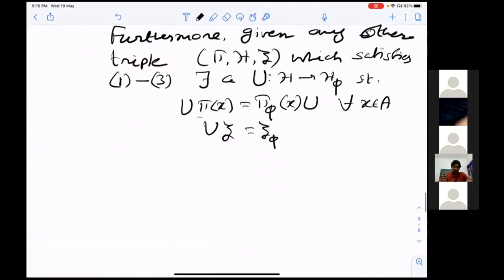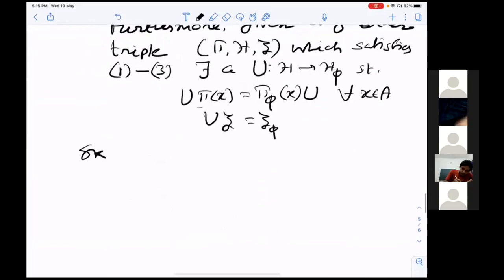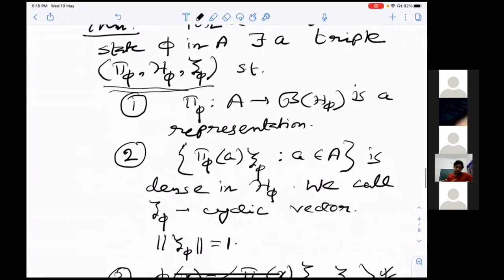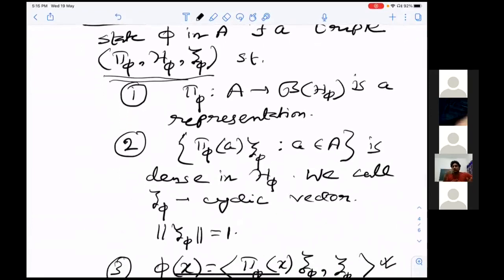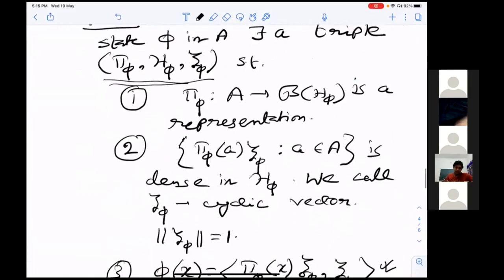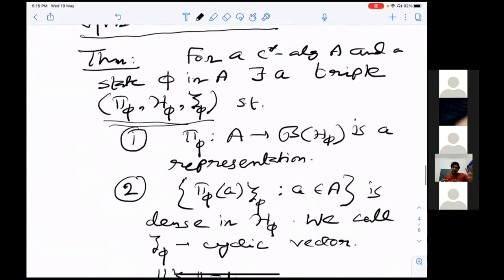Now I will just sketch the proof. This is the most important theorem in today's talk. Also this GNS construction will be required in II_1 subfactor theory. So just understand this very well. First thing is that if you have a group, then always we try to act that group on itself by left multiplication. Similarly, given a C-star algebra, we'll try to act that algebra on itself by left multiplication.